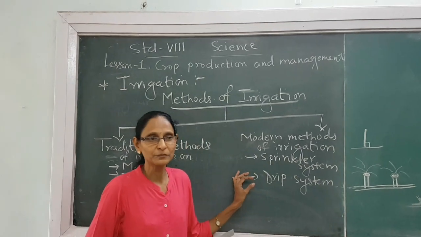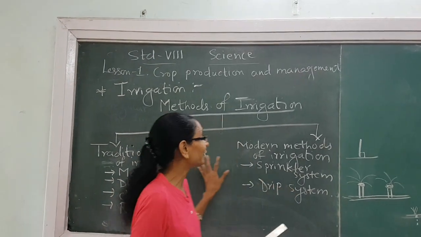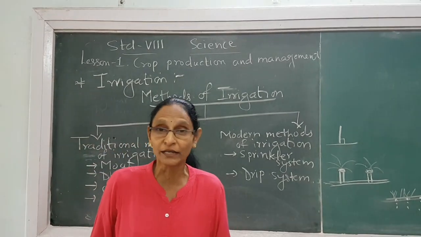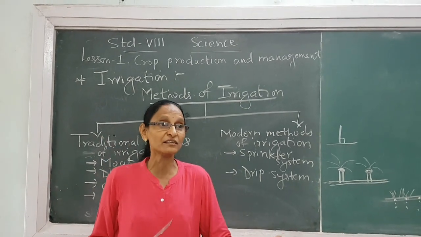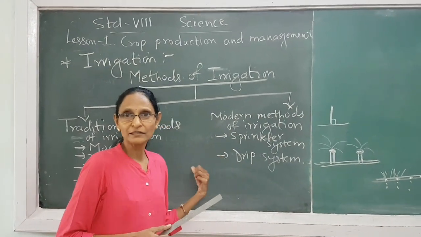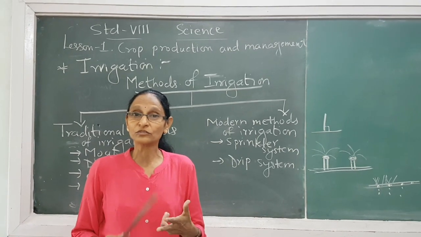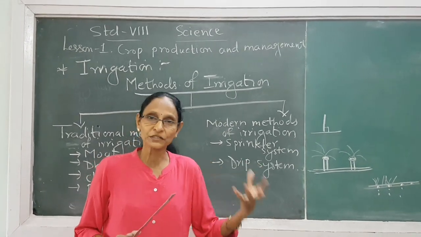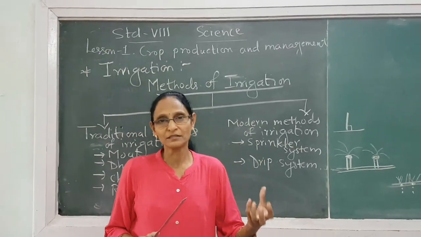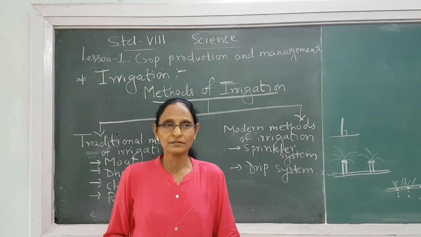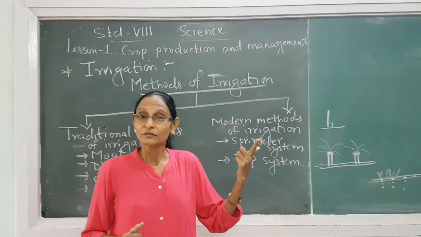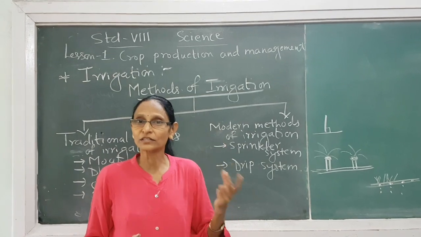So in irrigation, one thing should be kept in mind: proper supply of the water should be there, depending on the crop, depending on the soil, depending on the season. Suppose it is the rainy season, and if you are supplying more water, it will damage the crop. So in the starting also I explained, irrigation depends on three factors. Crop: which crop needs more water, some crops need less water. It depends on the season. In the rainy season, less supply of water will be there. In summer, more supply of water will be required due to two conditions: frost and hot air condition.